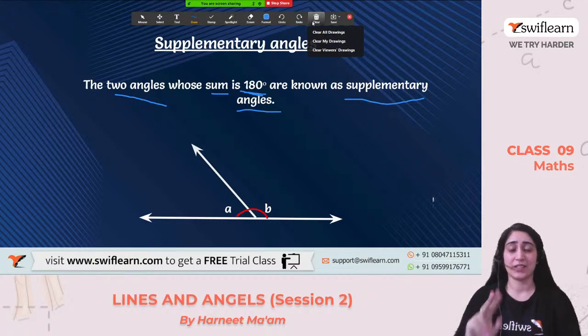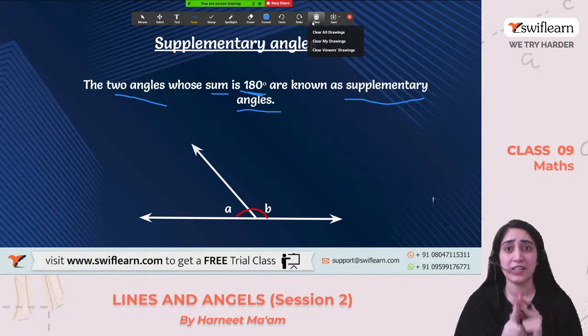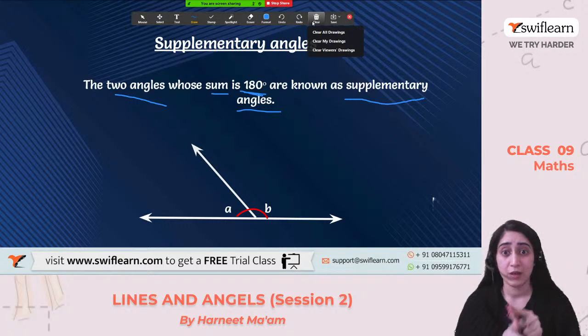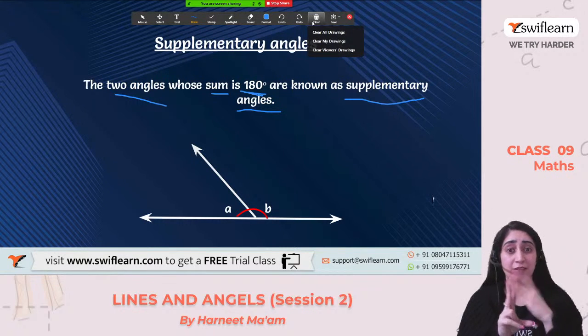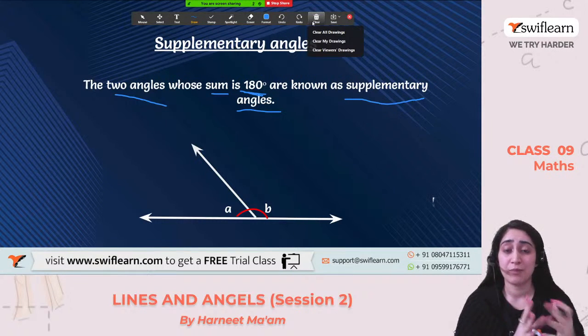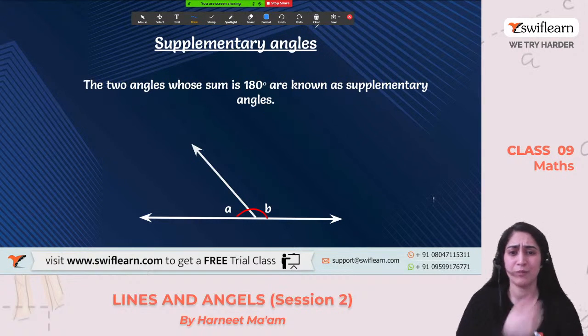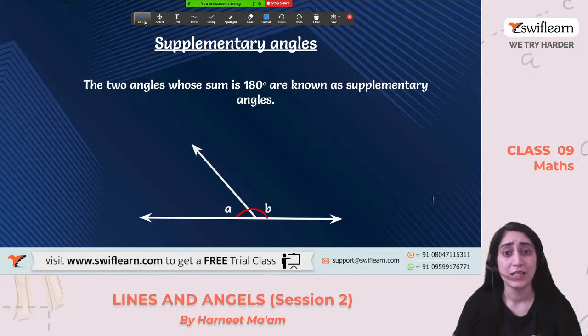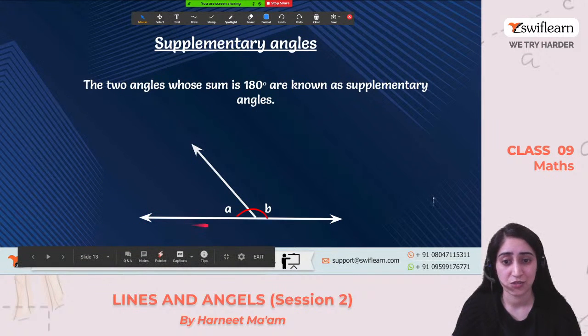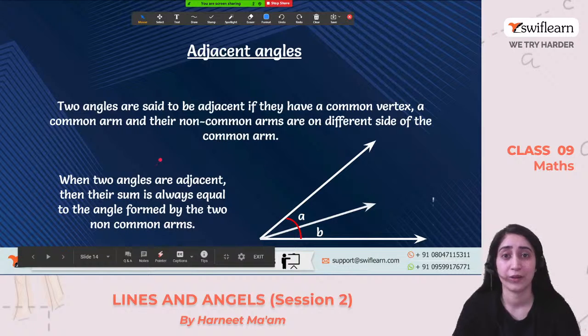So let's revise it. Complementary, when the sum of two angles is 90 degrees, we call it complementary. Supplementary is something big, comparatively. 90 and 180, don't get confused. Supplementary is always something extra, the bigger one. When two angles sum up to 180 degrees, they form a straight line, and we call them supplementary angles. See, it's a straight line that is forming. Clear with this one? Okay.